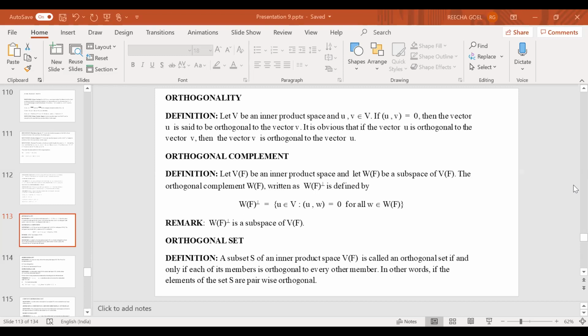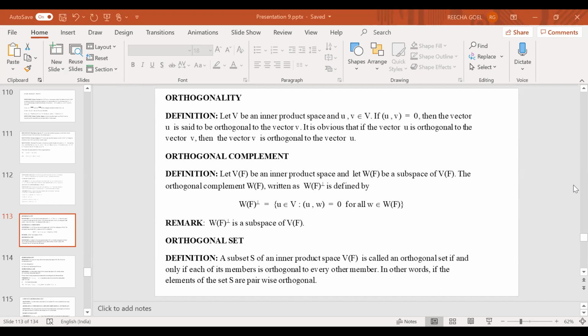With the help of this concept, we are going to define a concept called orthogonal complement. That is, if V over F is any inner product space, and if W over F is a subspace of V, then we are going to define the orthogonal complement of W. We denote this by W perp.